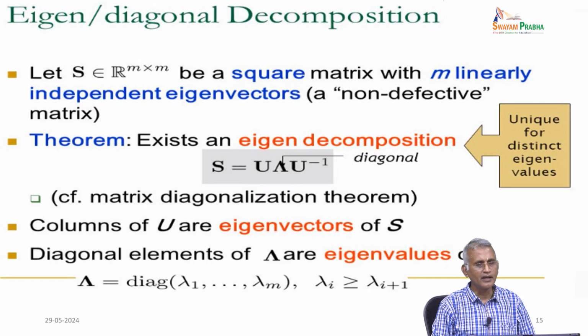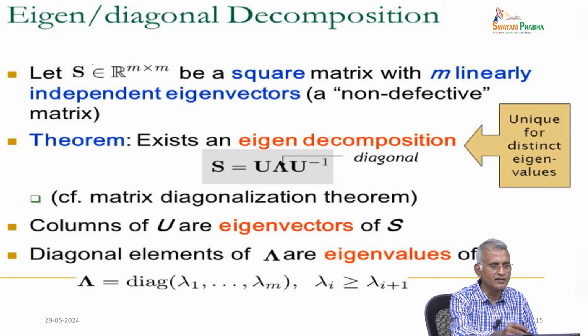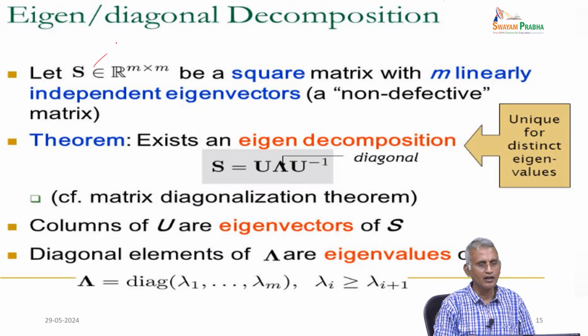Now, eigen or diagonal decomposition: take a matrix S in R m cross n, meaning m rows and n columns. S is a square matrix that has m linearly independent eigenvectors, a non-defective matrix, and the theorem says the eigen decomposition exists, S equal to U lambda U inverse.